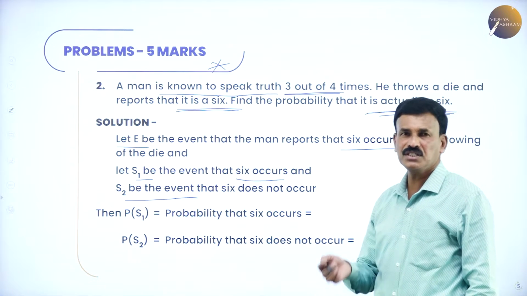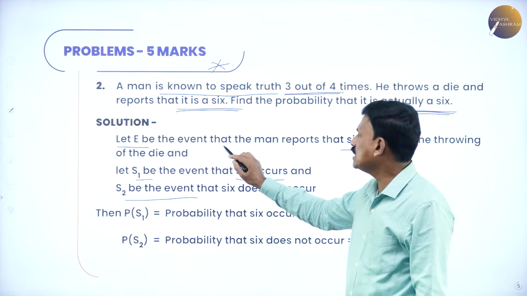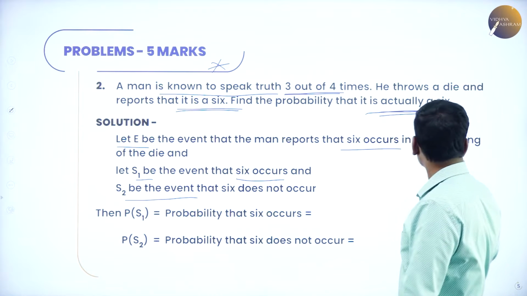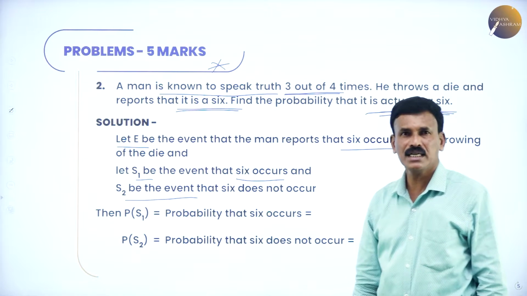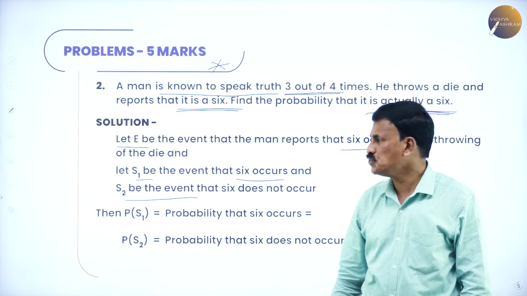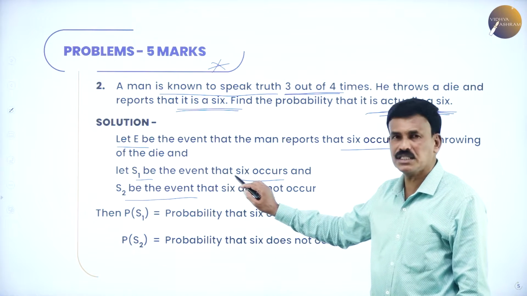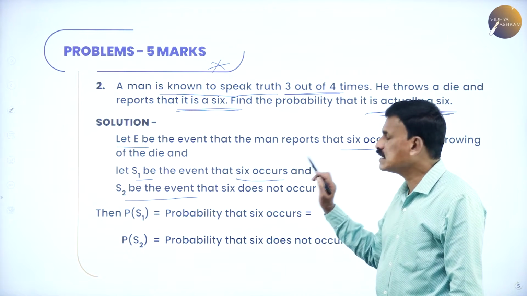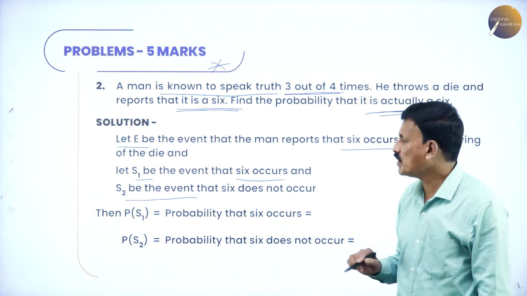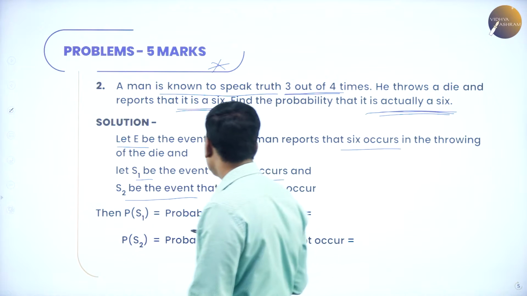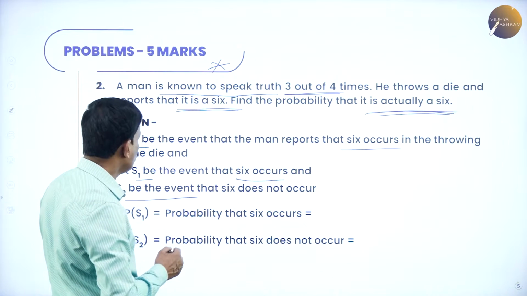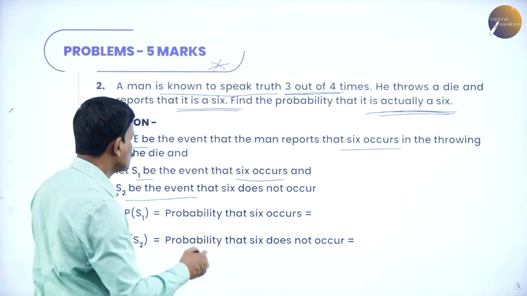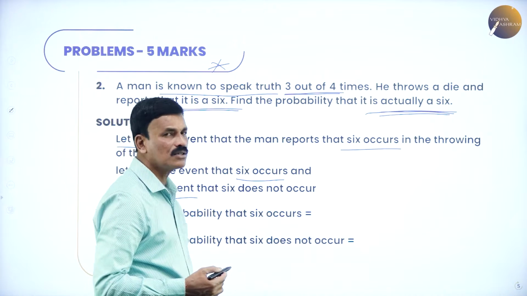Okay, let us define the event E: the man reports that a 6 occurs in throwing of a die. S1 and S2 are the two events, where S1 is the event that 6 occurs and S2 is the event that 6 does not occur. Now what is given? P of S1 is the probability that 6 occurs, and P of S2 is the probability that 6 does not occur.